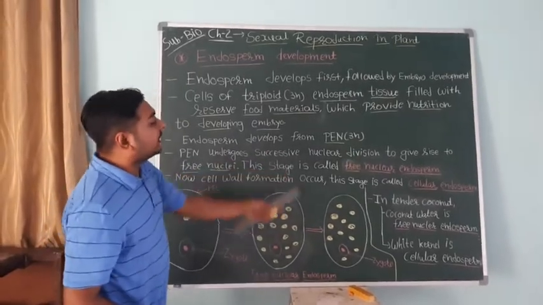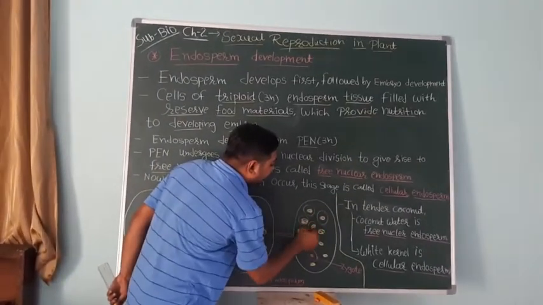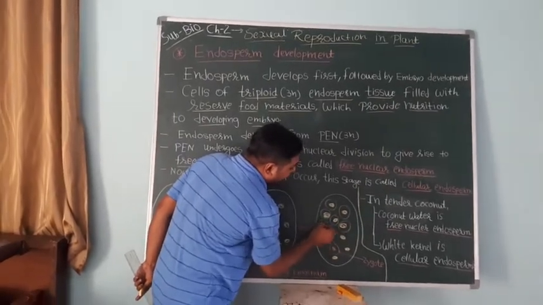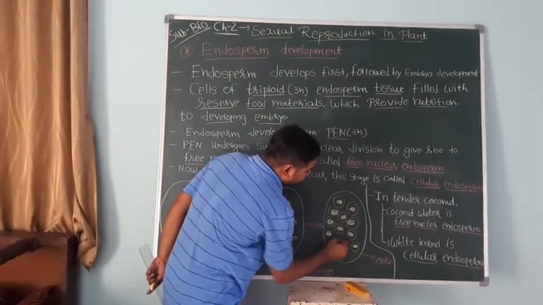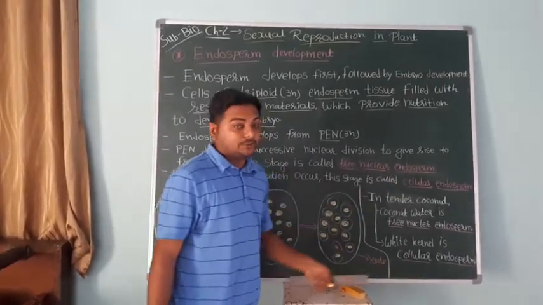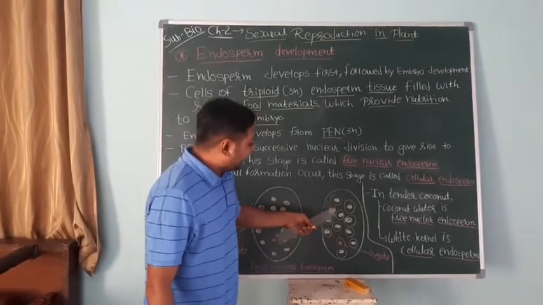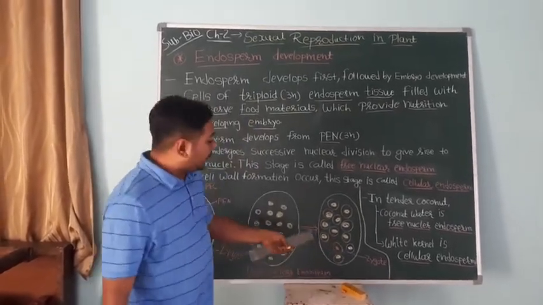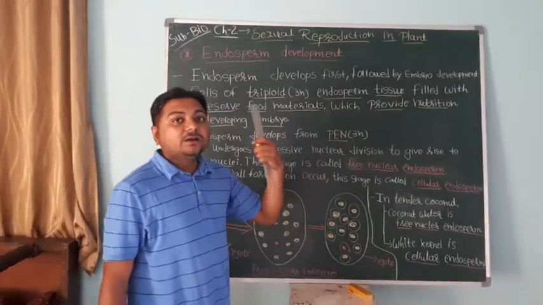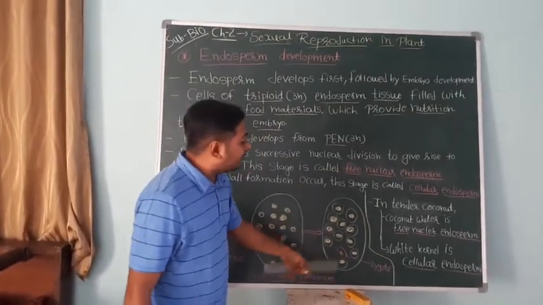Cell wall formation begins around the endosperm nuclei, and this stage becomes the cellular endosperm. It means these are all endosperm cells, and together they become the endosperm tissue. This endosperm tissue contains nutrition and provides it to the zygote, and the zygote starts developing into the embryo.